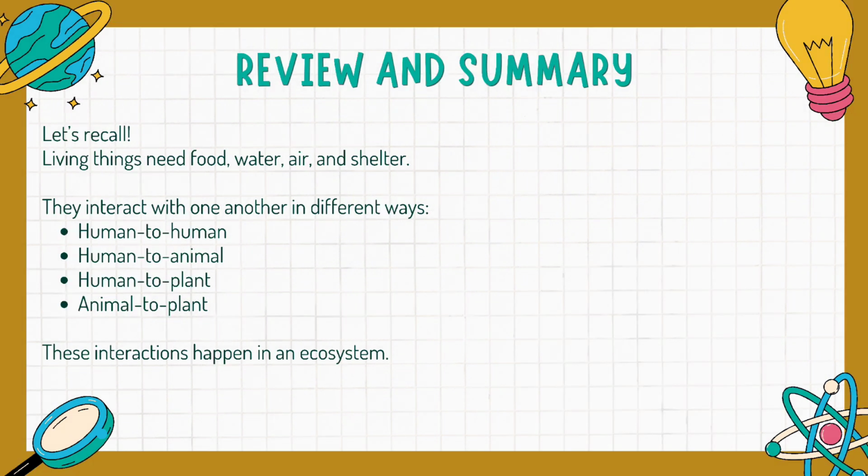So let's proceed to the review and summary. Before we end, let's have a quick review. Living things need food, water, air, and shelter para makasurvive. They interact in different ways, which is human to human, human to animal, human to plant, and also animal to plant. So all these interactions happen in an ecosystem, a place where living things and their surroundings live and work together.